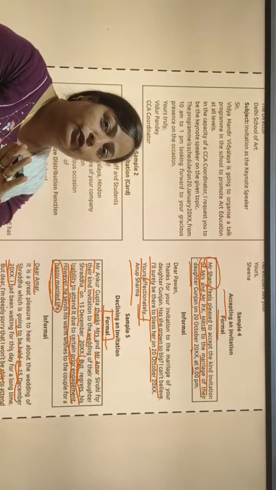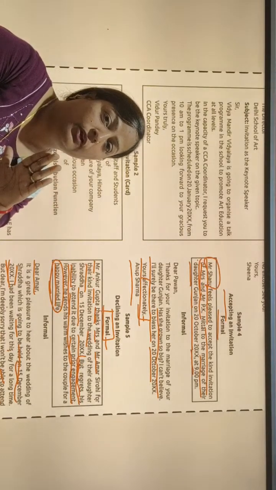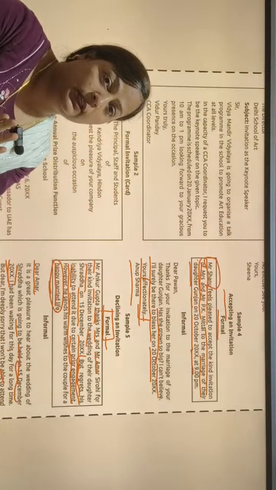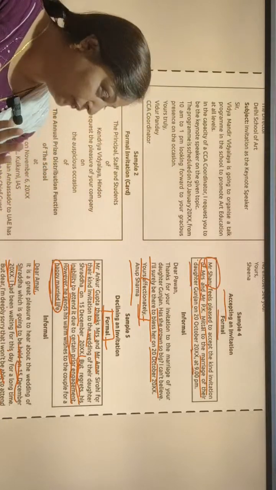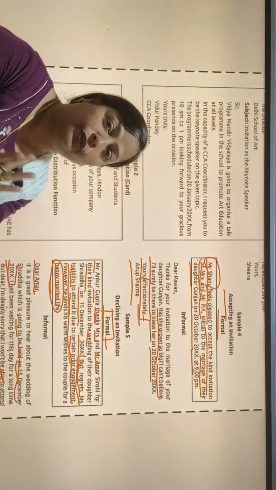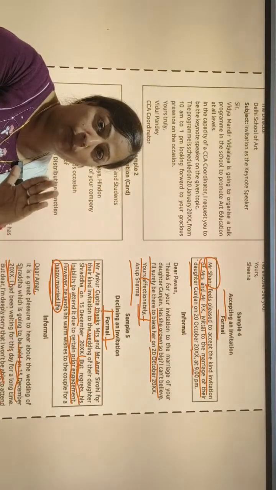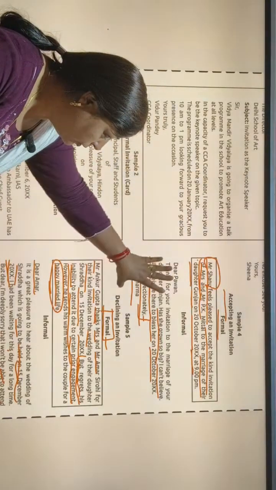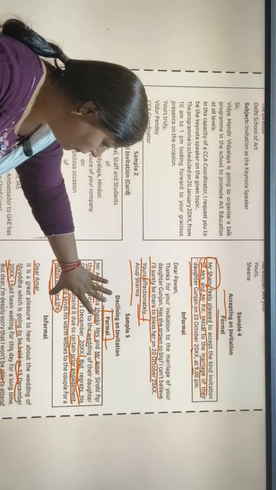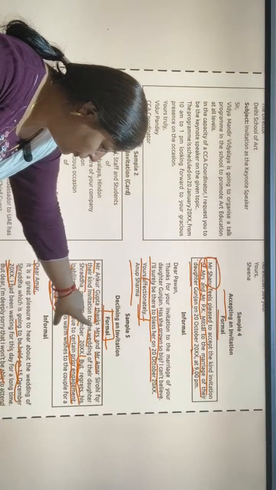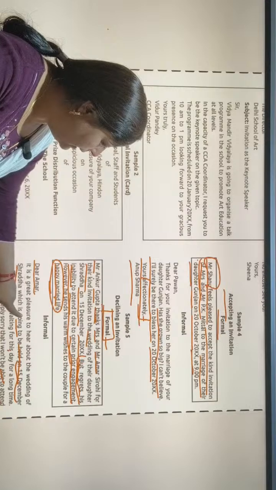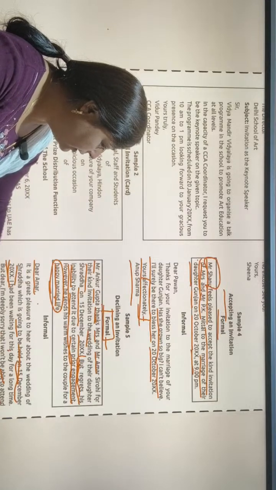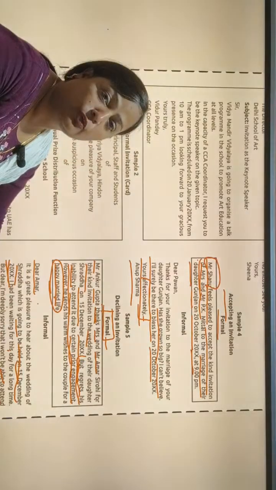We can write a refusal in letter form. If we are writing a formal refusal, then we have to write it in this way, formal, and we have to put it into a box. And for an informal invitation, there is no need to put it into a box.